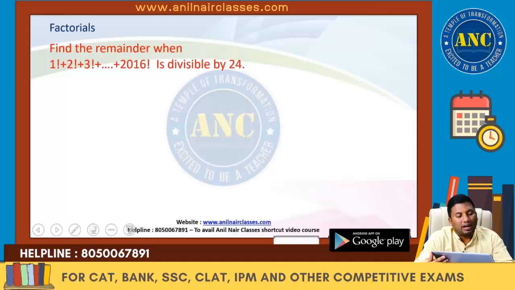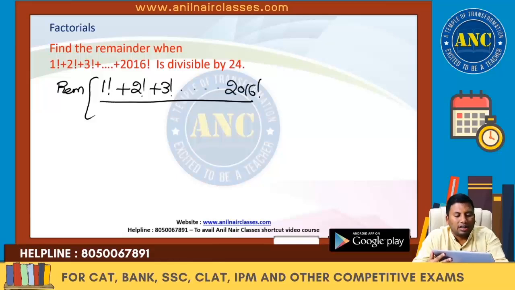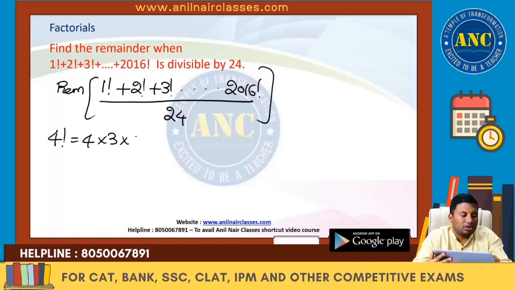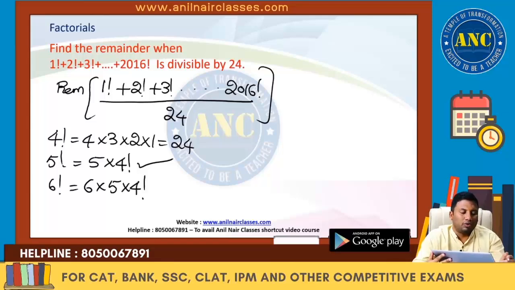Find the remainder when 1 factorial plus 2 factorial plus 3 factorial and so on up to 2016 factorial is divided by 24. Now if you observe, 4 factorial is nothing but 4 into 3 into 2 into 1, which is 24. 5 factorial is nothing but 5 into 4 factorial, which is divisible by 24. 6 factorial is 6 into 5 factorial, which is 5 into 4 factorial.